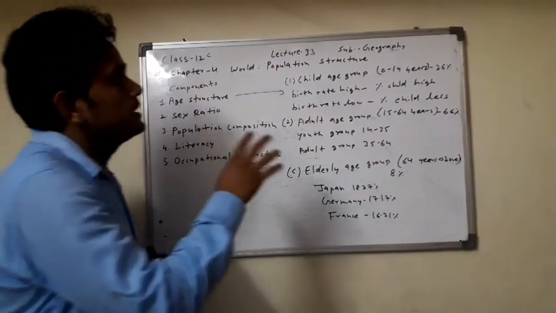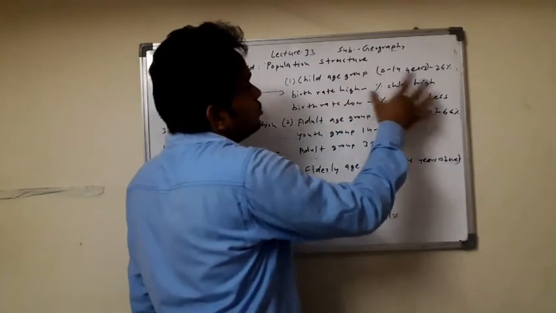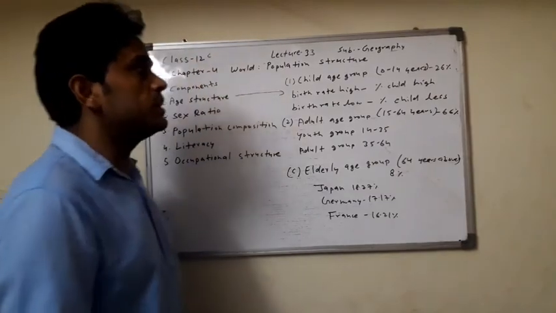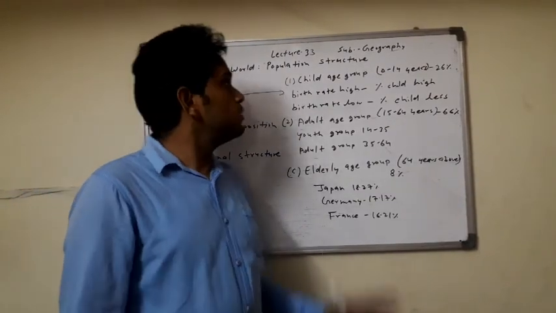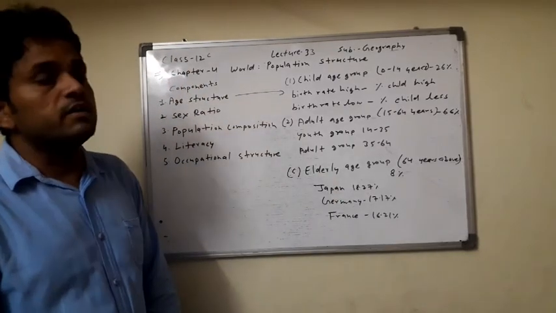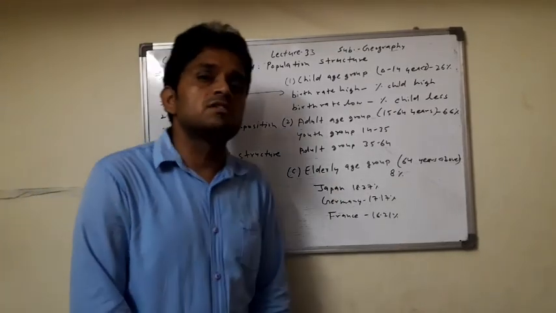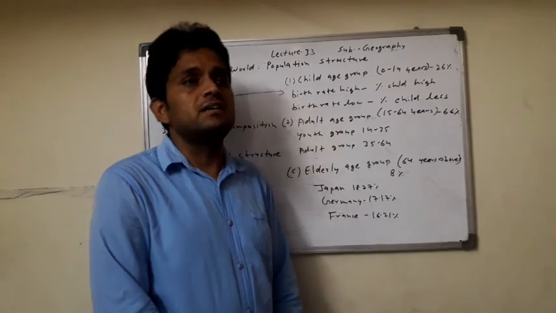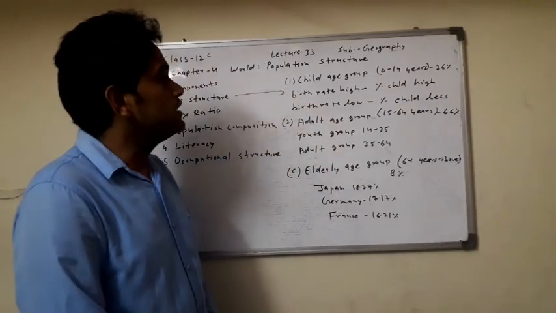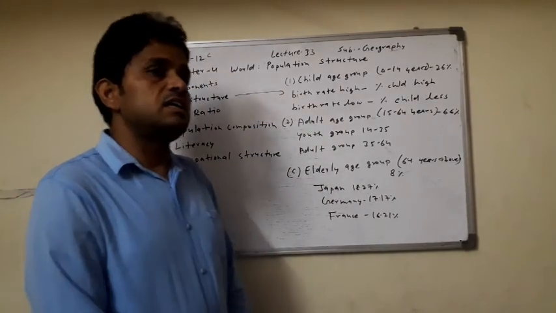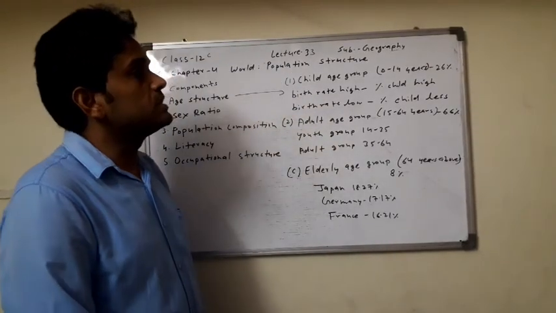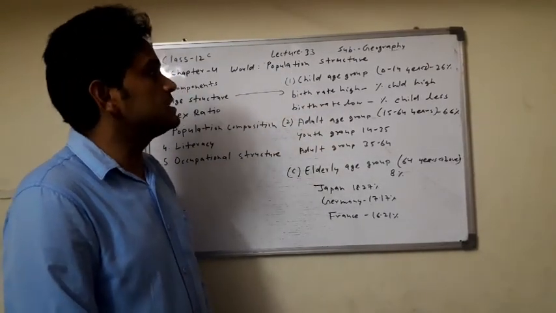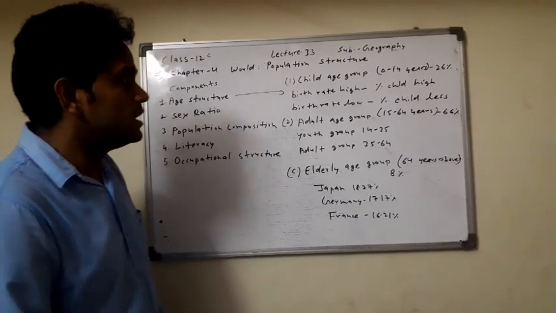First of all, the child age group, 0 to 14 years. Children are included in the child age group. Approximately 26% of the world population is included in the child age group. If we consider the total population of the world as 100%, then 26% is the child age group.